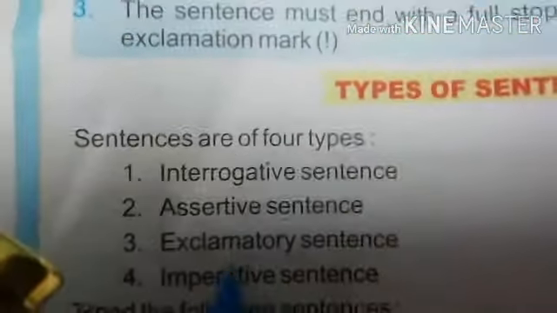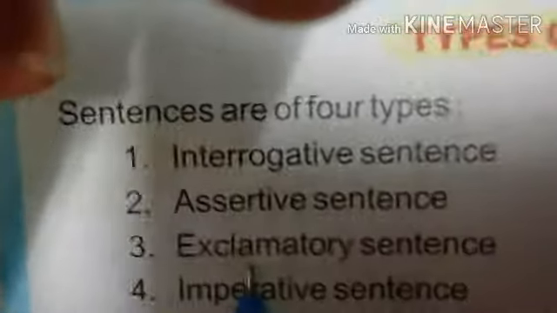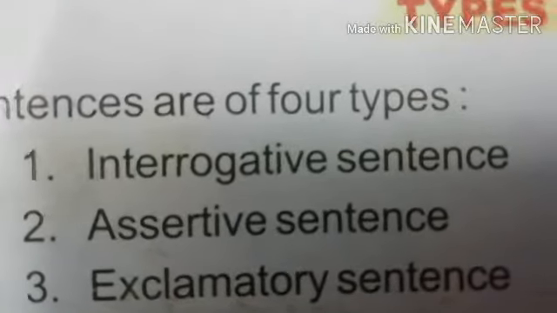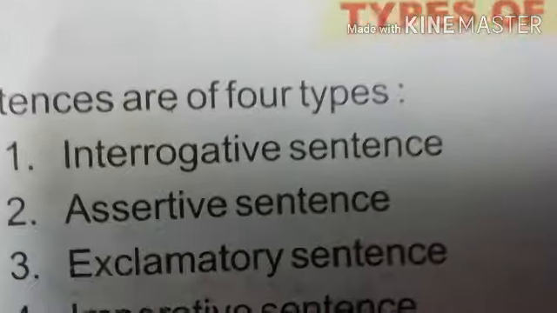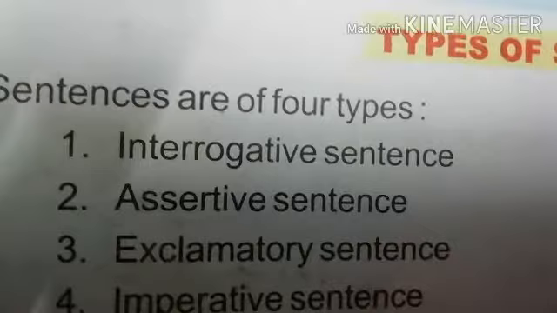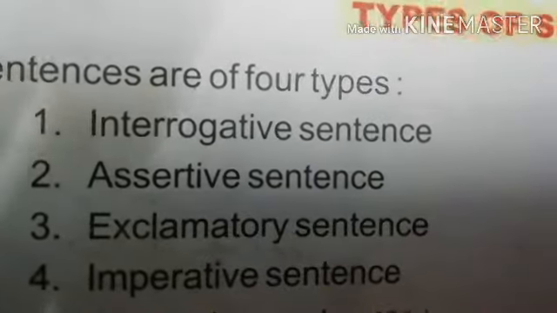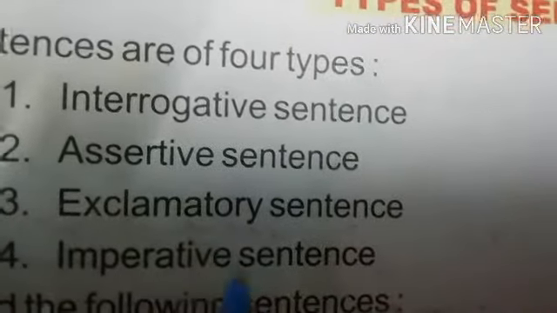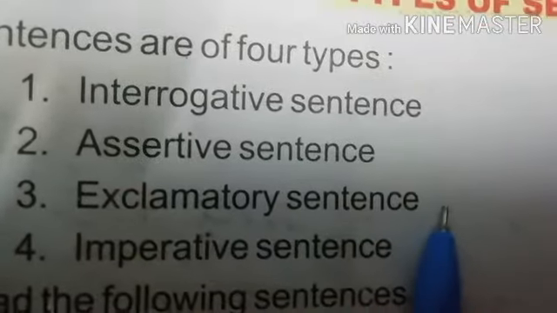Now, exclamatory sentence. Example: what lovely flowers we saw at the exhibition. Exclamation mark. This kind of sentence ends with an exclamation mark. Next, what a sweet mango this is. So this kind of sentence is called an exclamatory sentence and ends with an exclamation mark.